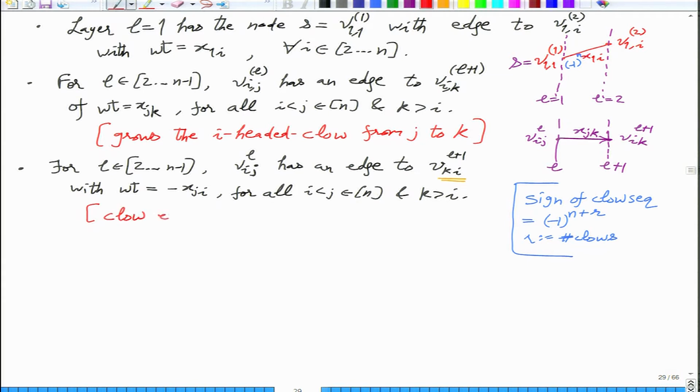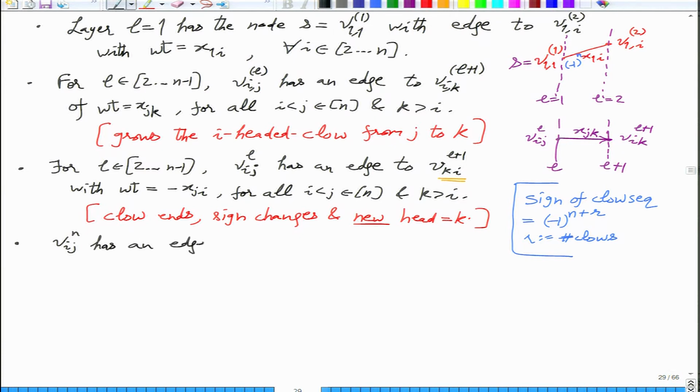So what happened is claw ends, sign changes, and the new head is k. This is the interpretation in the walk in the graph. So this describes everything from layer 1 to layer n minus 1. The last layer, what do you do? So V_{i,j,n}